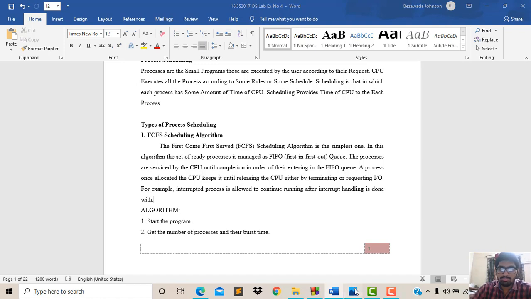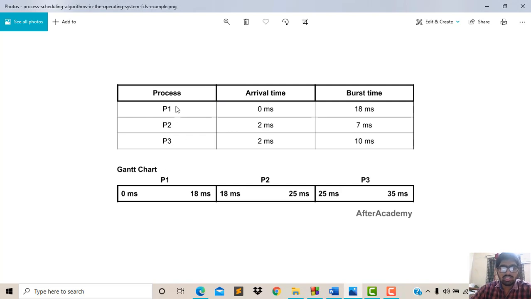Now for an example, there are three processes, the arrival times are 0, 2 and 2 milliseconds, and the burst times are 18 milliseconds, 7 milliseconds and 10 milliseconds. P1 is the first process with arrival time 0 milliseconds. It will be given 18 milliseconds, so from 0 to 18 milliseconds it will be executed by the CPU. After 18 milliseconds it will be released.